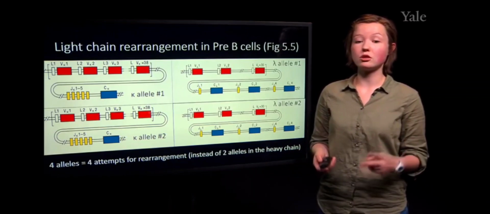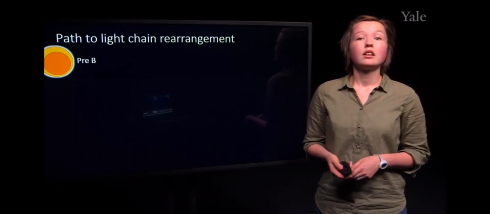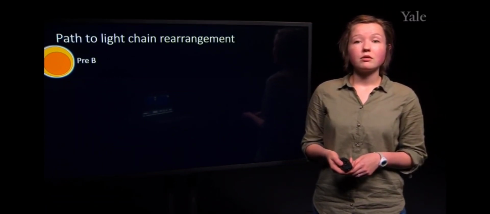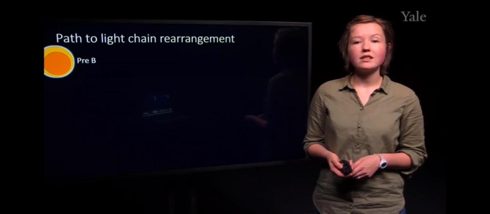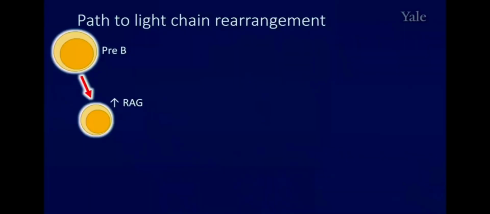So to give a summary of the general path to light chain rearrangement, we have our pre-B cell, and this B cell will increase its RAG expression in preparation for light chain rearrangement. And this light chain rearrangement will originally proceed with the kappa chain at one particular allele.